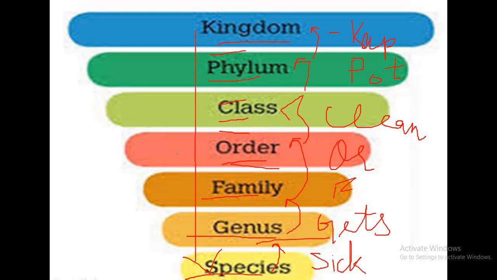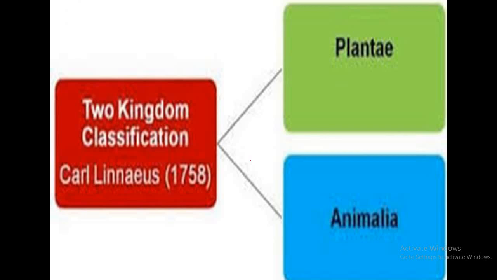Order is Primata. Okay, family is Hominidae, genus is Homo, and species is sapiens. So this is a classification. Clear?